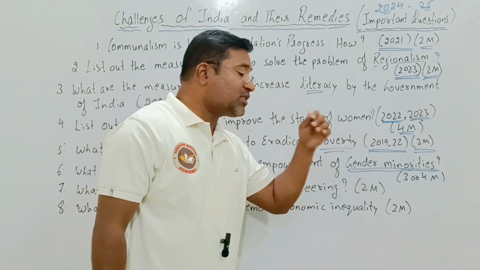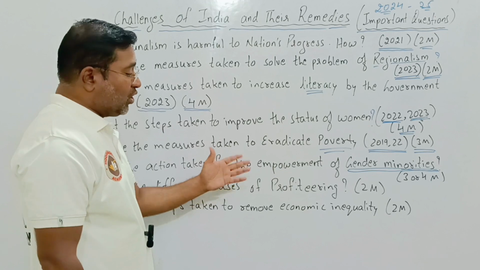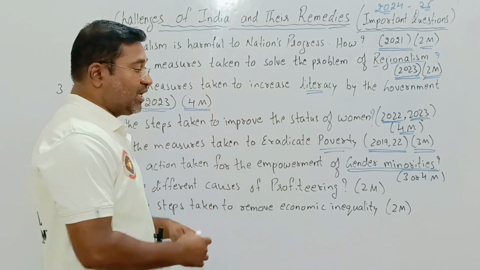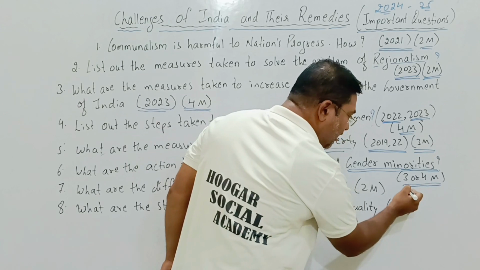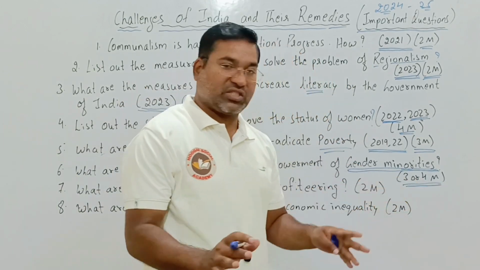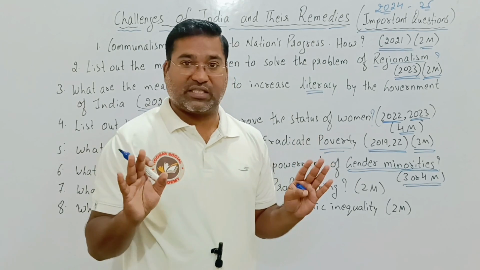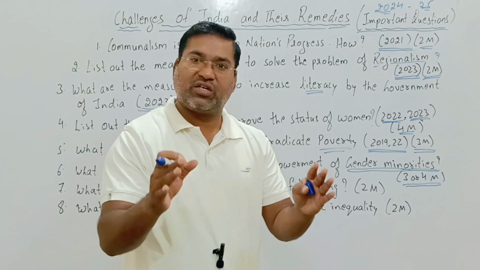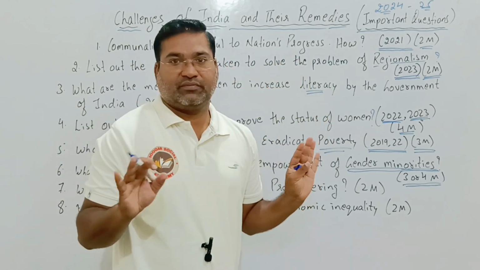So for them, what step has been taken by the government for the empowerment of the gender minorities? Maybe very important, maybe for 3 or maybe for 4. Here M refers to marks. Maybe for 3 and maybe for 4 it is. Okay, almost fixed for the annual exam, almost fixed.